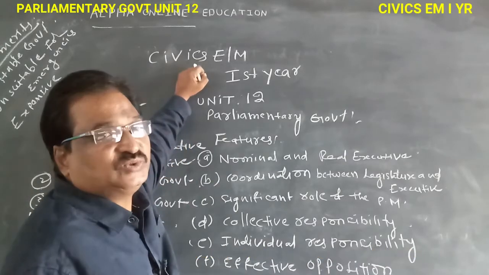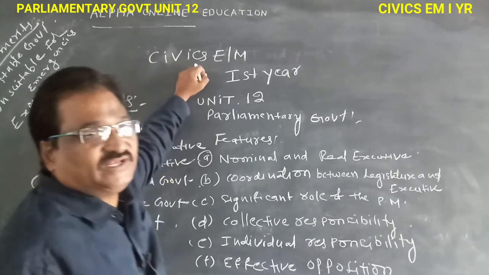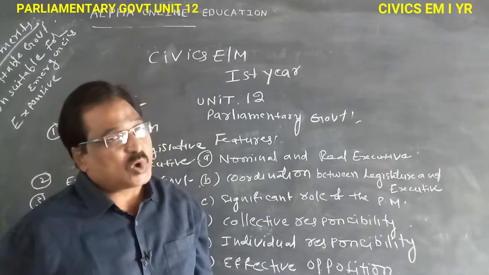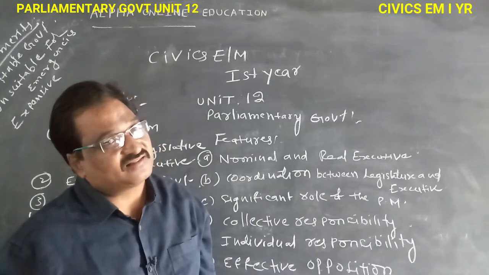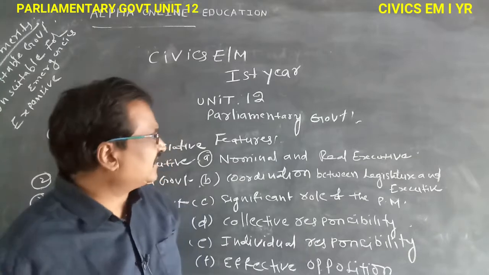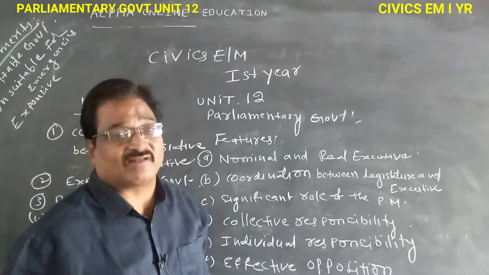So the unit number 12. The name of this unit is Forms of Government. I completed the unitary government and the federal government. Now I present the parliamentary government.